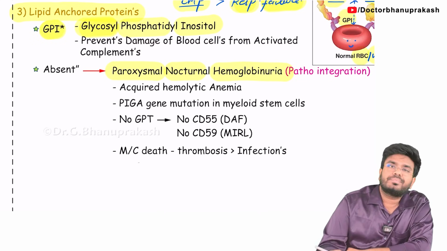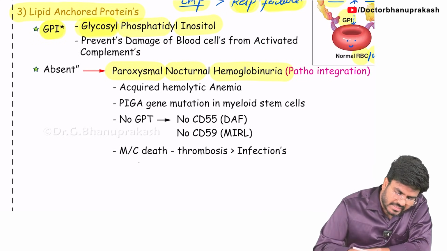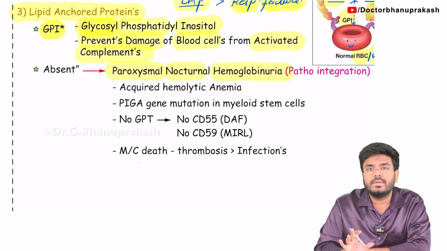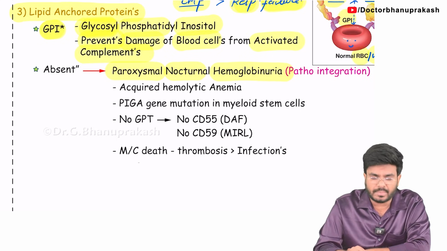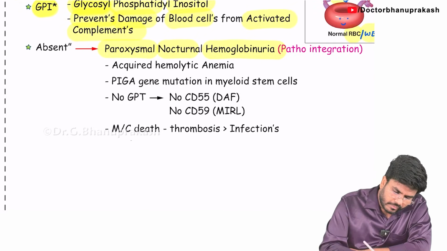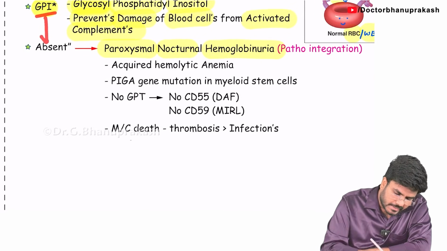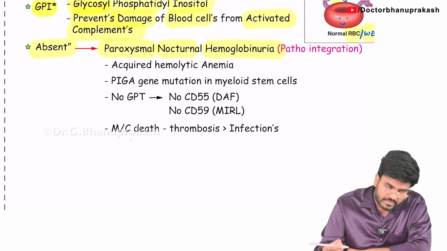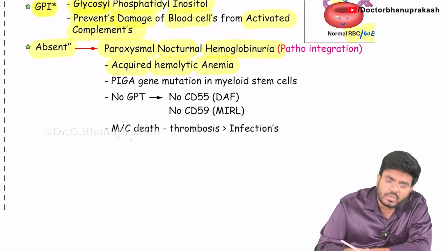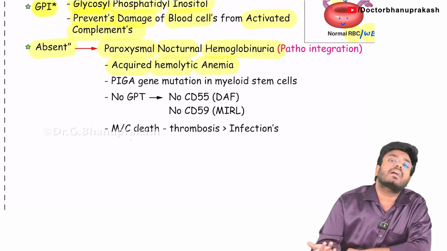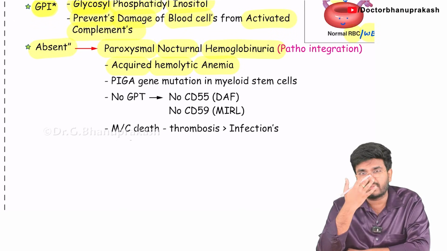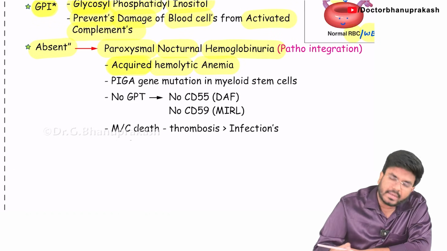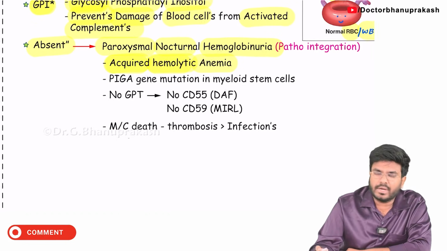See, this GPI is preventing the damage of our blood cells from the activated complement. GPI is good. It prevents RBC destruction, platelet destruction, and WBC destruction. What if the GPI is absent? That will lead to a disease called paroxysmal nocturnal hemoglobinuria, and it is an acquired hemolytic anemia. It's not an inherited disorder, it's an acquired disorder. Because of some mutation, I am going to lose this GPI. So acquired hemolysis is happening, hemolytic anemia.